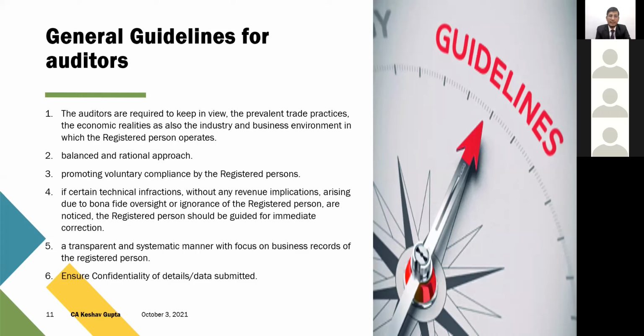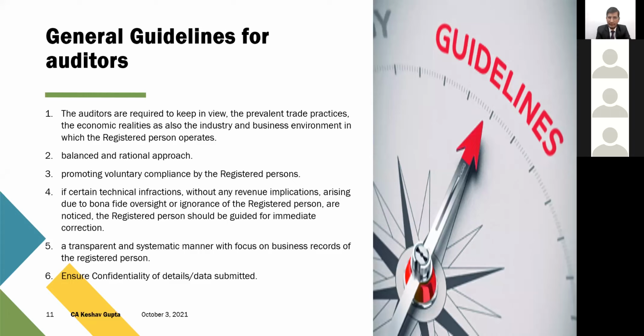So I think this point should be taken care of by the audit team, because there were technical infractions and multiple failures on the part of GST and also on the part of the SSC, and they were all bona fide, they were not mala fide. So those ignorances, as the guiding principle says, the auditors are supposed to guide for immediate correction. And to my understanding, when I discussed with one of the principal commissioners here, he said that we have a power that in case there's no revenue implication and it's just a procedural part, we can even plan to drop that para based on your reply.